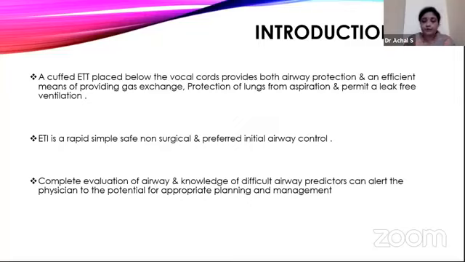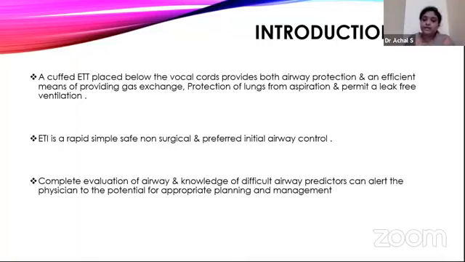Complete evaluation of the airway and knowledge of the difficult airway predictors can alert the physician to the potential for appropriate planning and management. Endotracheal intubations are usually done in ICU settings for pulmonary failure. Both nasal and oral tracheal intubation can be done, but nasal will be more secure as it prevents dislodgement and extubations. In such intubations, the patient needs an endotracheal tube for about 2 to 3 weeks in ICU settings.